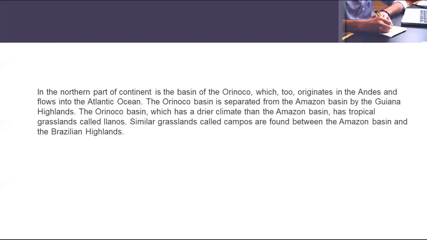This Orinoco basin is separated from the Amazon basin by a highland, and the name of the highland is the Guiana Highlands. The Orinoco basin has a drier climate compared with the Amazon basin, and it has tropical grasslands called Llanos. Similar grasslands are called the Campos, which we can see between the Amazon basin and the Brazilian highlands. So these are the important points related to the northern part of the continent. Let's go to the next topic.